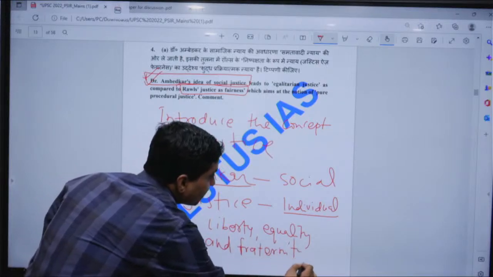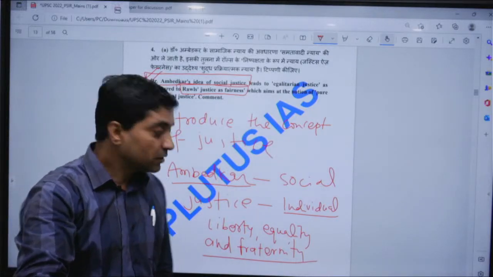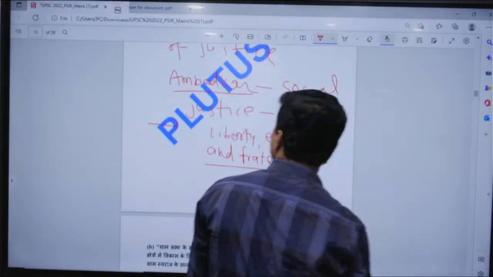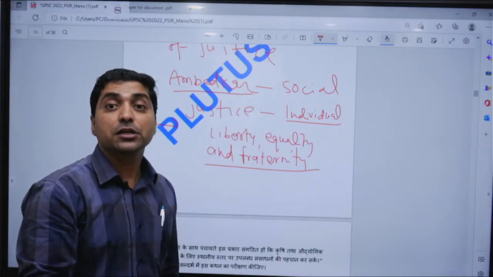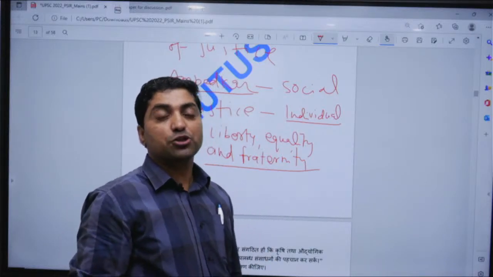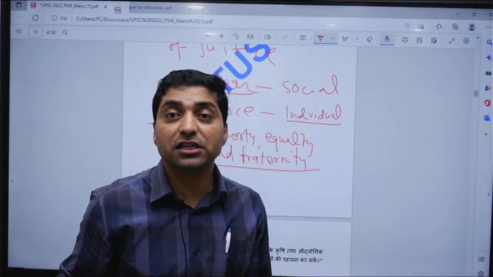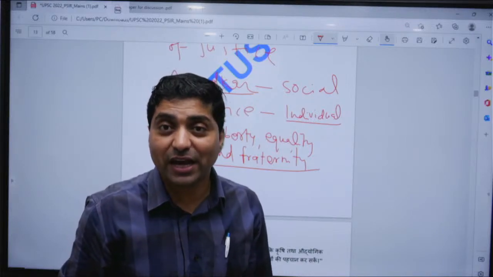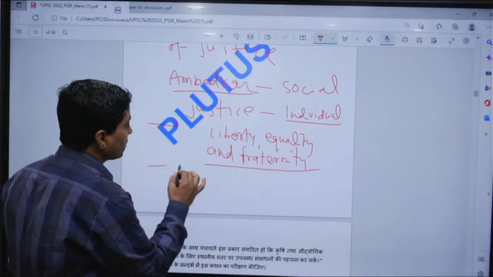Fraternity should be the goal to achieve for any democratic state. And then he said political democracy is not sufficient. We must achieve social democracy. Social democracy means there should be inclusion of all classes in other spheres of life, for example economy, public sphere, and institutions. Now one can bring Rawls.